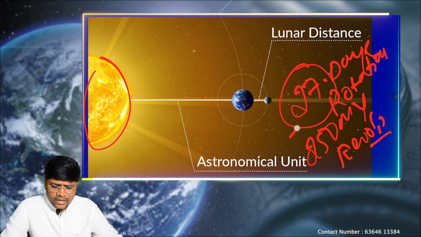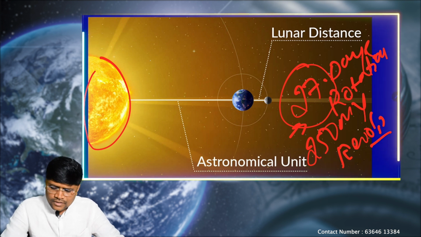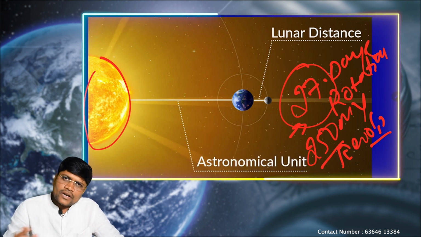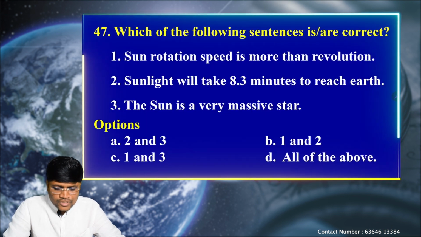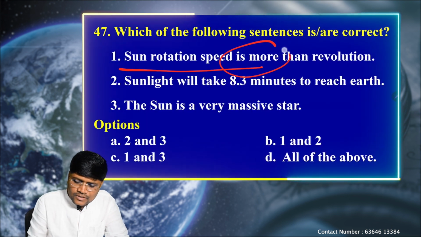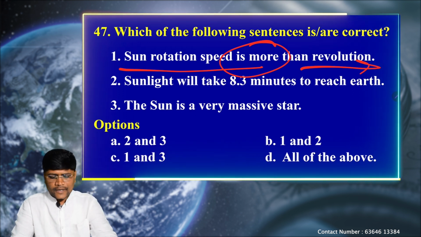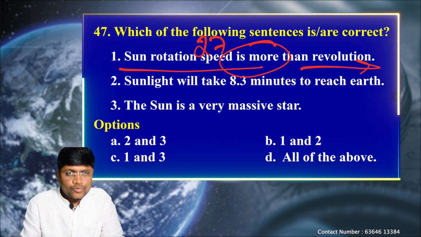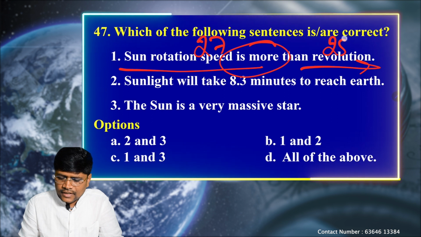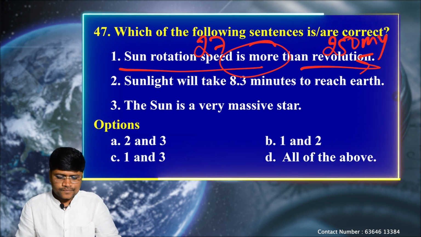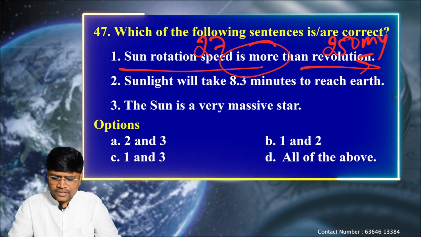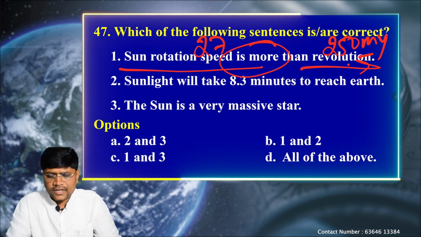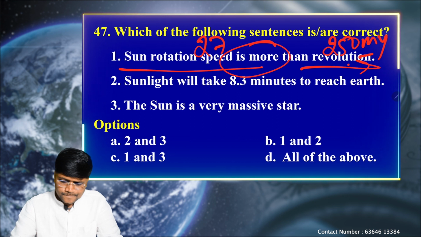It will quickly complete one rotation, and it will take 250 million years for one revolution. That's why option A, sun rotation speed is more than the revolution, is correct. Rotation speed is very fast, revolution speed is very slow. That's why it is taking 250 million years.